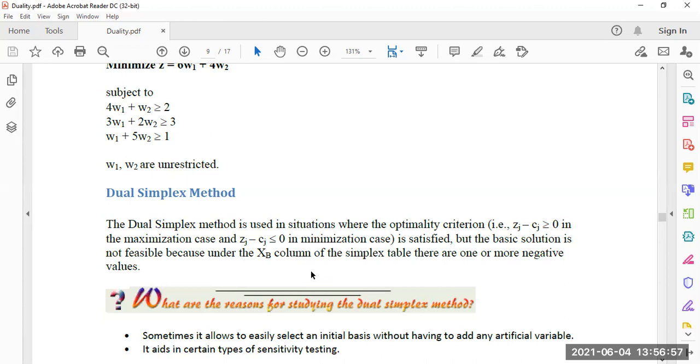Basic solutions are not feasible because under the XB column of the simplex table there are one or more negative values.